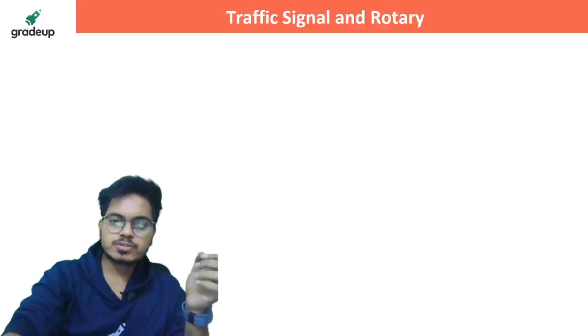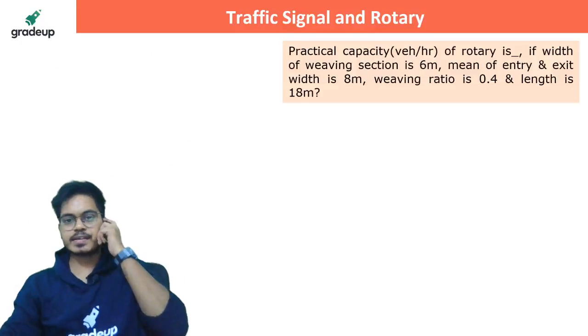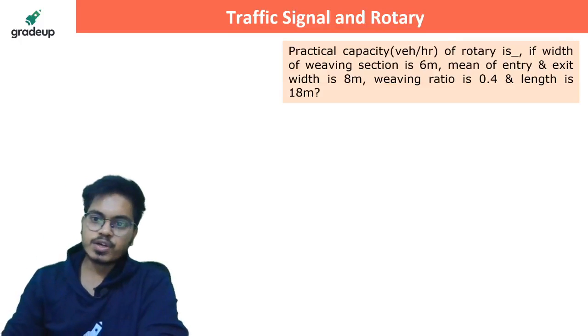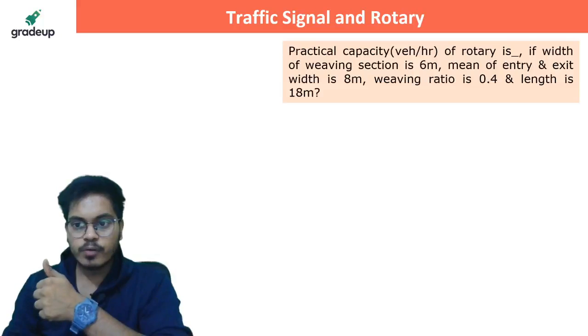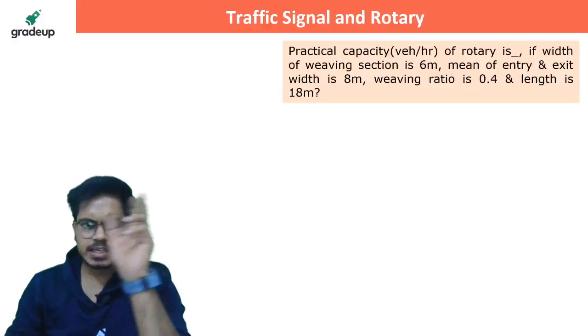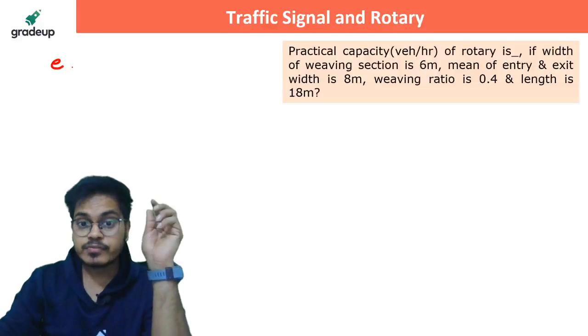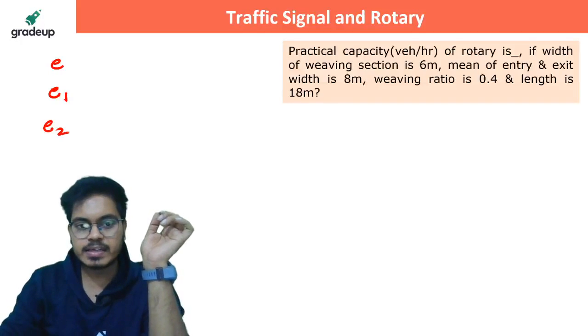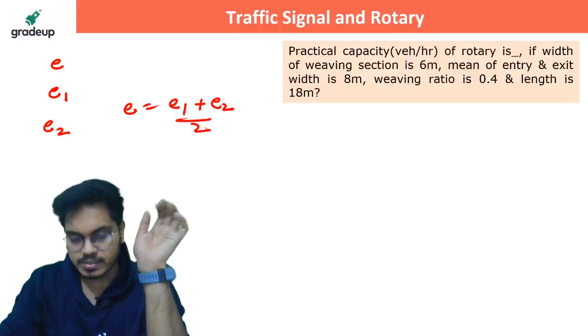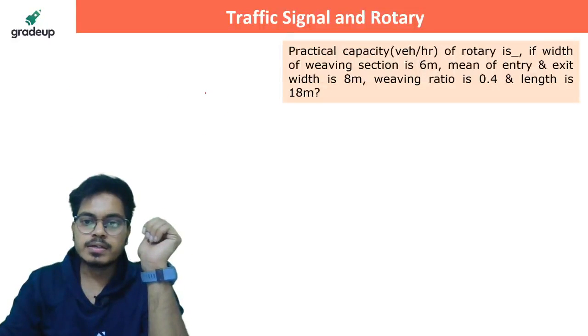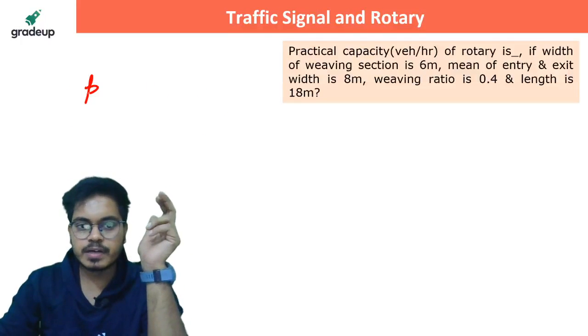Perfect. Next question. Okay, this is from the rotary design. The practical capacity of a rotary is, if the width of the weaving section is 6 meter, mean of entry and exit width, so they have directly given you the value of E. If they had given you the entry width and the exit width, then E should be (E1 plus E2) by 2, the mean width. And the weaving ratio, the P value, is also given.